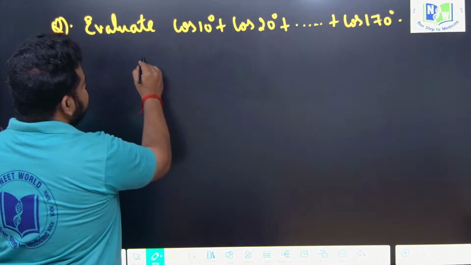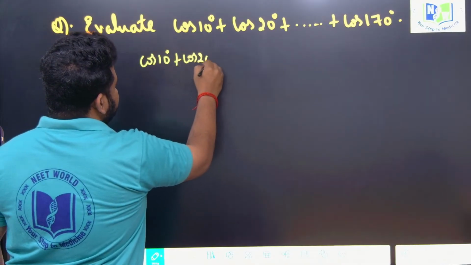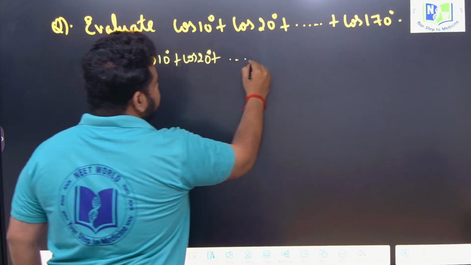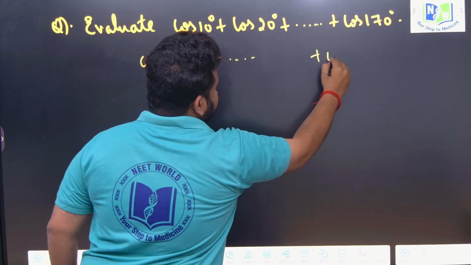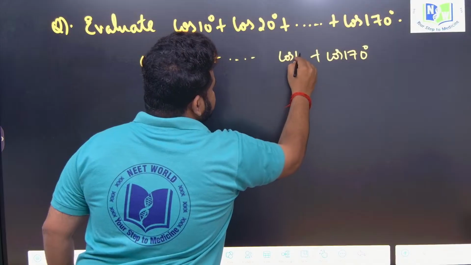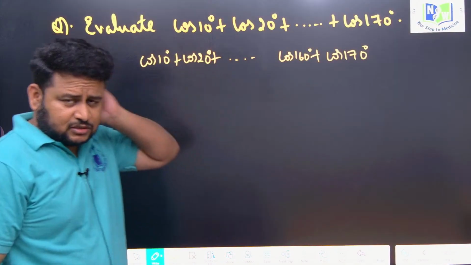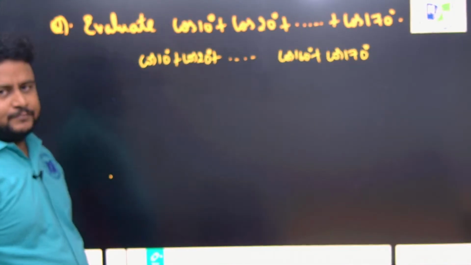See, cos 10 degree plus cos 20 degree. Okay, let us write here. So cos 170 is here. Let me backtrack and write cos 160 degree. Let us write the angles like this. Now here what we have to do is the pairing. Okay, how to do the pairing?